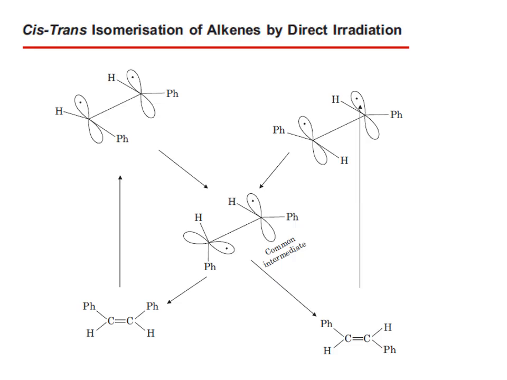Here we are going to discuss the cis-trans isomerization of alkene by direct irradiation. So in the mechanism by which the cis-trans isomerization occurs, the simple model involves the excitation of an electron to a planar excited state, which subsequently relaxes to the twisted state.